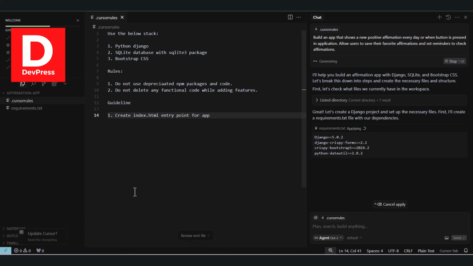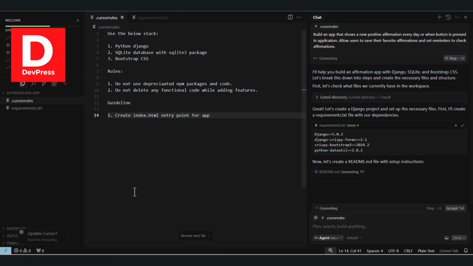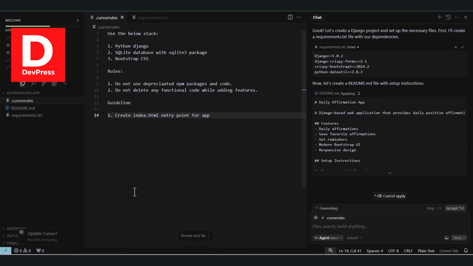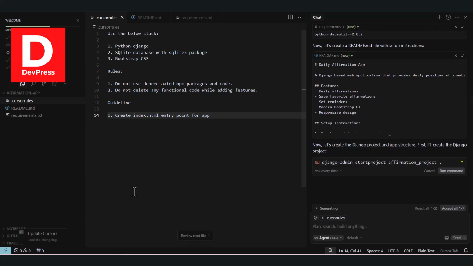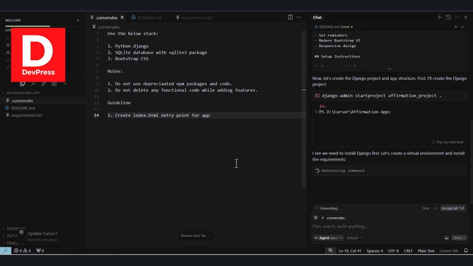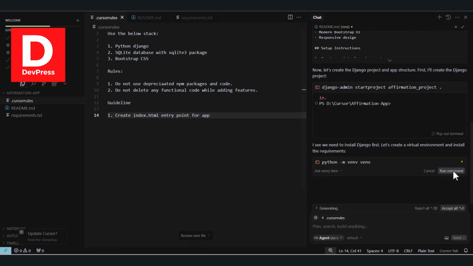So here you see it has created its own requirements file. I already have Python installed, so it won't have much trouble setting up everything else. So keep accepting the prompt.